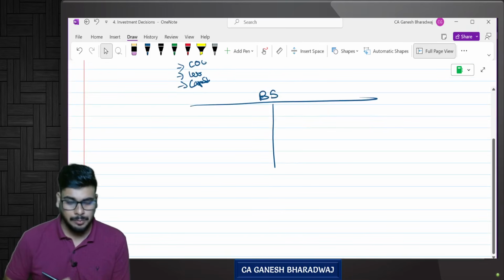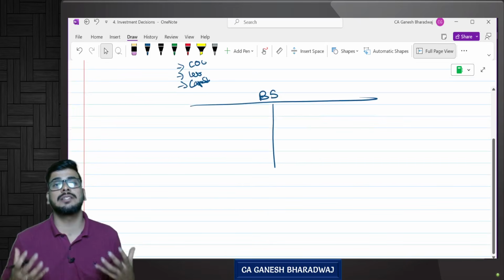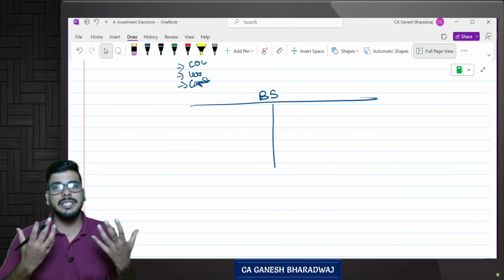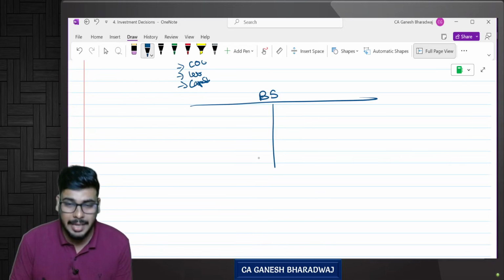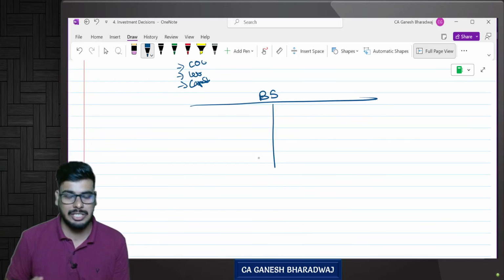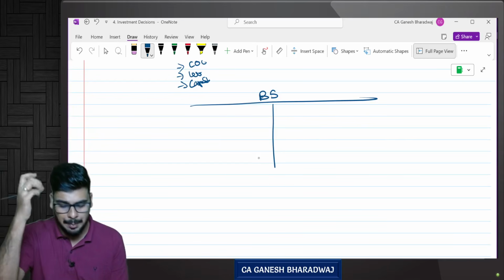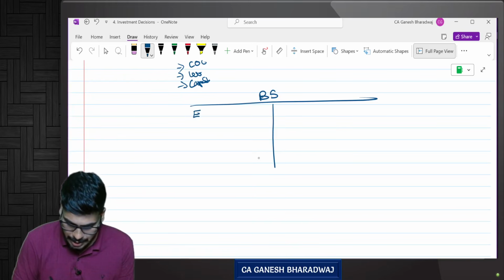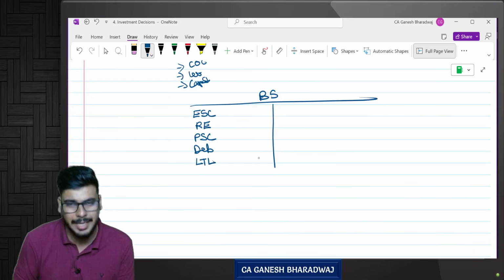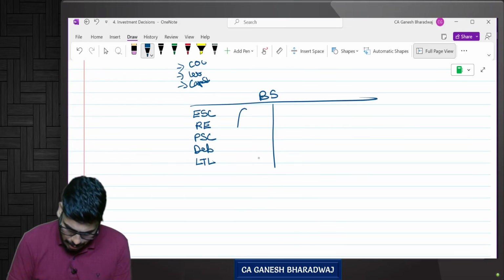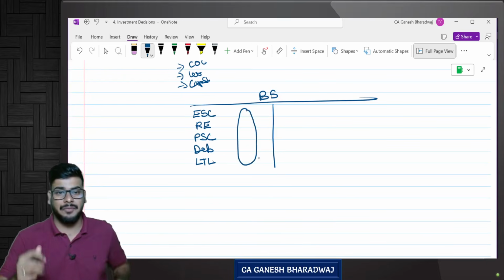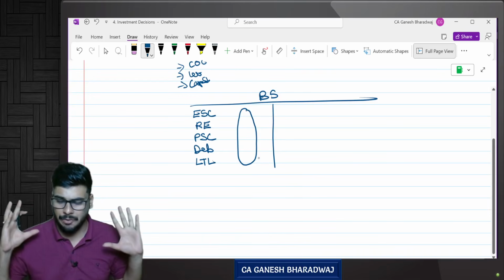To actually start a business, the company needs money. The company can get money from various sources of finance, as we have seen in the previous chapters: equity share capital, retained earnings, preference share capital, debentures, long-term loans, etc. So a company raises money from these different sources of finance.